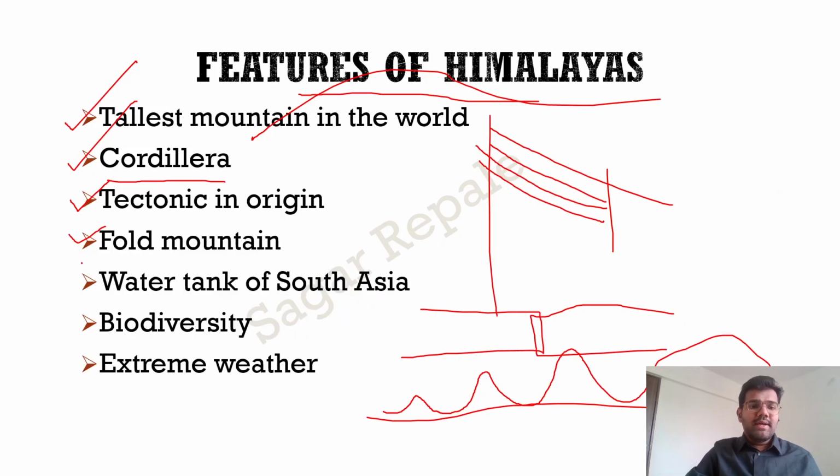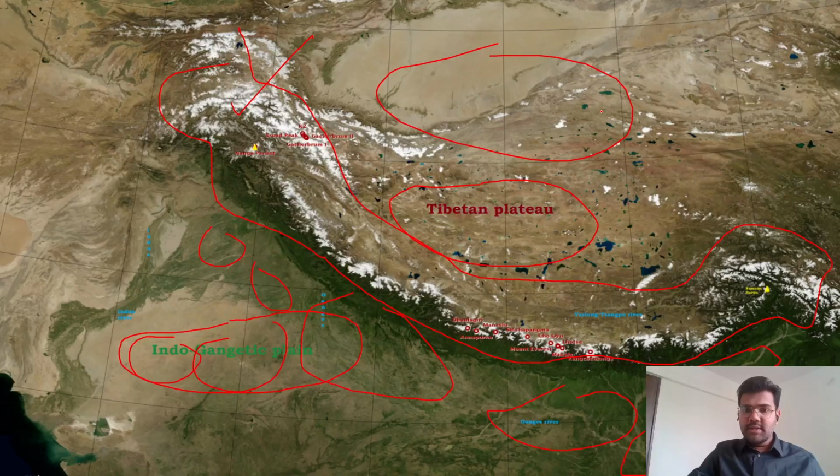Then Himalayas are the water tank of South Asia. When I say water tank, I mean many major rivers like Indus, Ganga and Brahmaputra have their origin in the Himalayas. So they act as the water tank of South Asia. They sustain millions of people living in the plain region. We know UP is the state in India having the highest population, so they sustain huge millions of population over here.